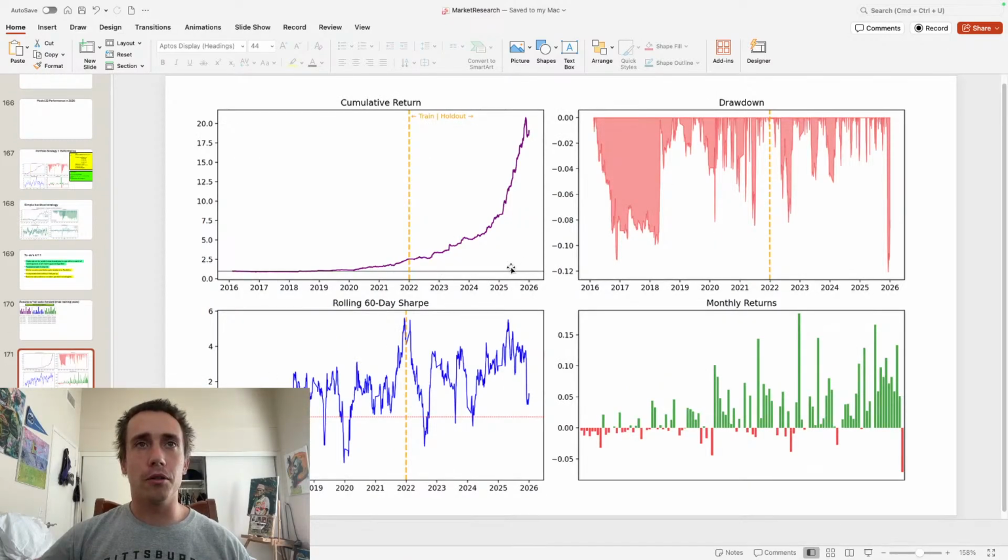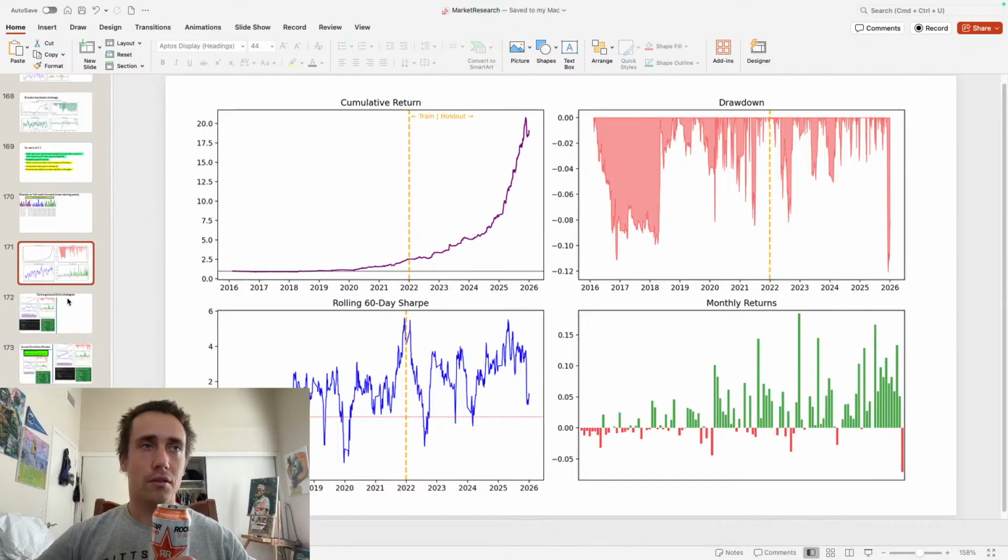This I thought was working really well, but there was data leakage, so it was looking ahead. So of course it performed great. What's that, 2,000% returns? That's obviously unrealistic.